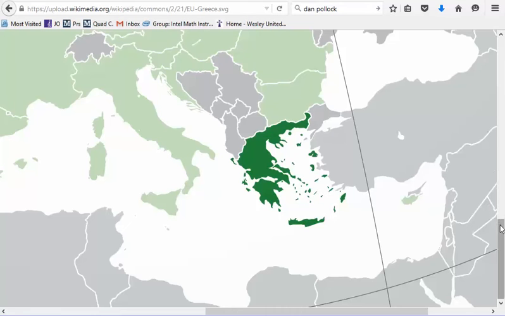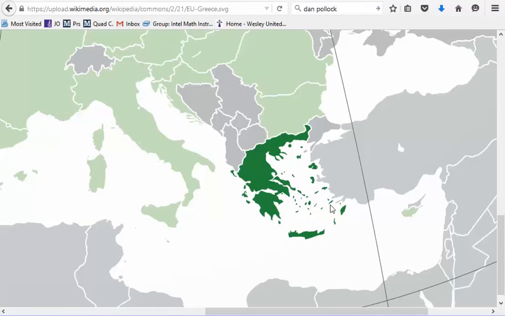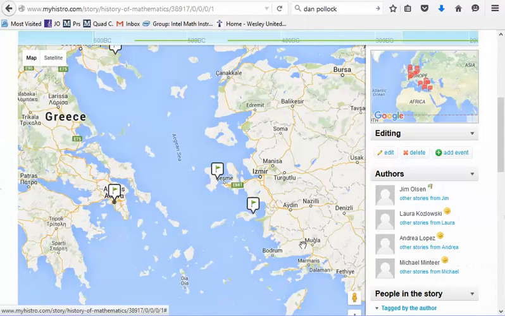This is a very interesting map of Europe here. All these green areas, including these green islands, and here's Chios right here, are Greek islands. Notice how close they are to Turkey, but they are part of the country of Greece. So this is the island of Chios where Hippocrates was from. This island right here is Samos, and that's where Pythagoras was from. Pythagoras predated Hippocrates. And over here we have Athens, which is where the important school was.